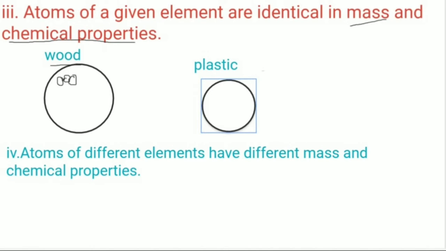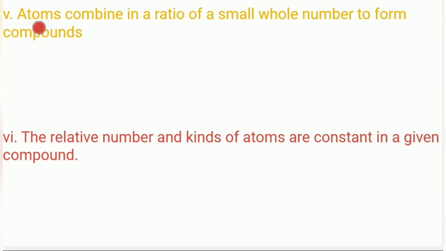The next postulate read by John Dalton: atoms combine in a ratio of whole numbers to form compounds. To understand this postulate, let us take the example of water. The combination we all know is H2O.